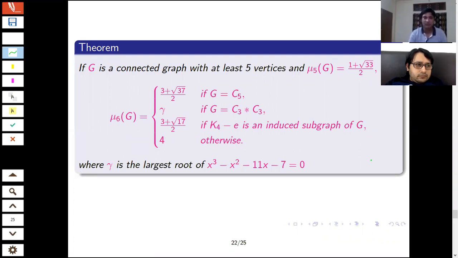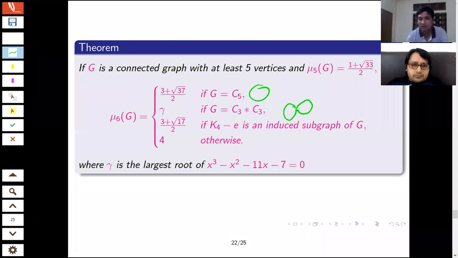Then what are the possibilities? Here you see, if it is the C5, that is, cycle with 5 vertices, it is again (3 plus root 37) by 2. It is a bit different. Okay. Then if it is C3, that is for 2C3, one vertex is common. If I join, then for this particular graph, it's omega.